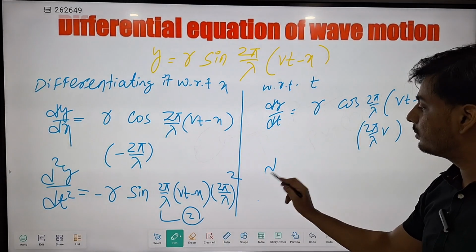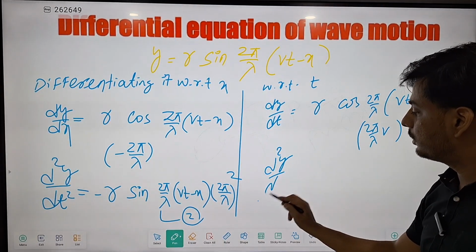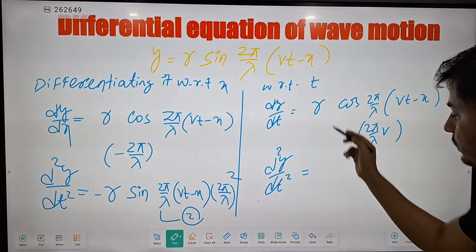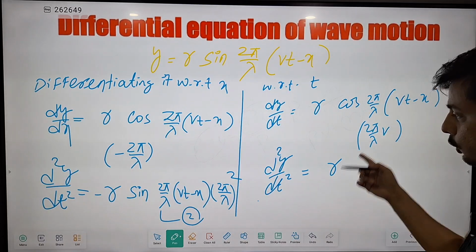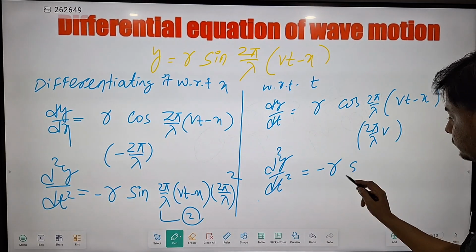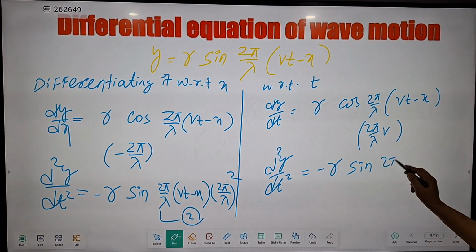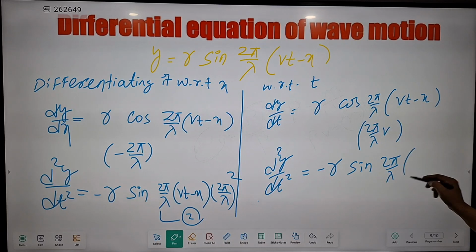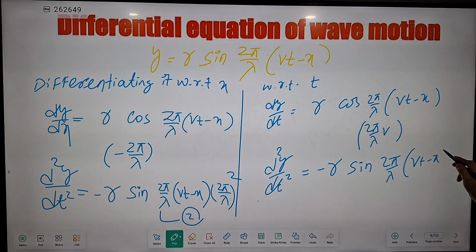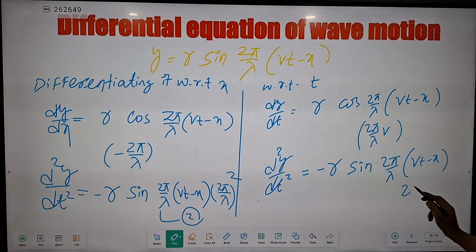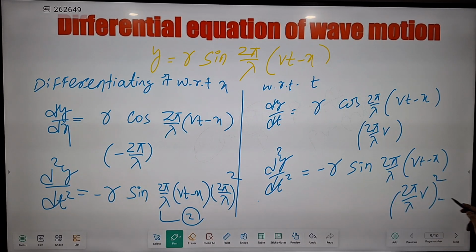Again the double derivative d square y by dt square, this will be r, the cos theta derivative is minus sin, so sin 2 pi by lambda Vt minus x. Again the derivative of this whole term with respect to t will be 2 pi by lambda into v square. Let's give it equation number 3.